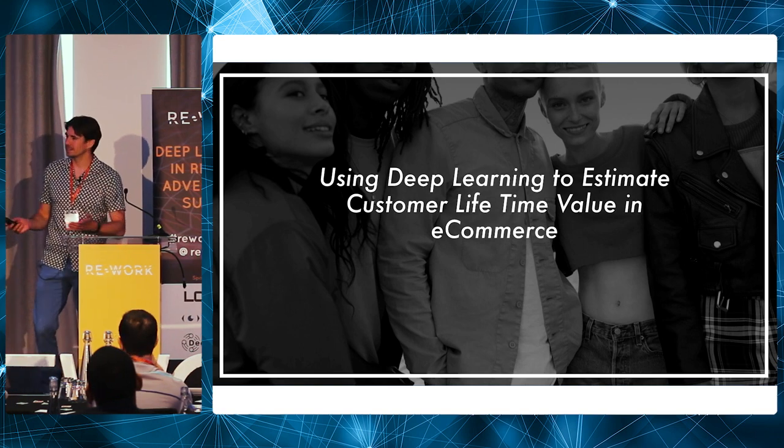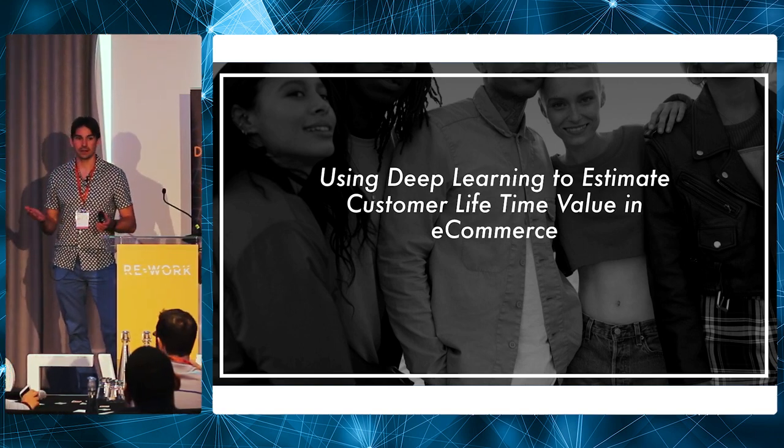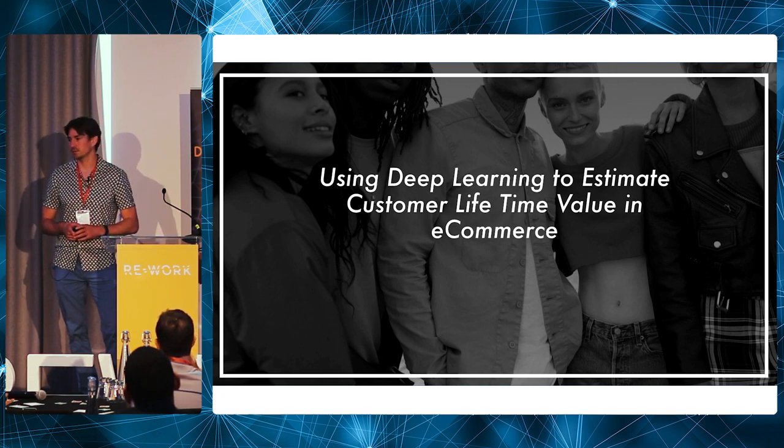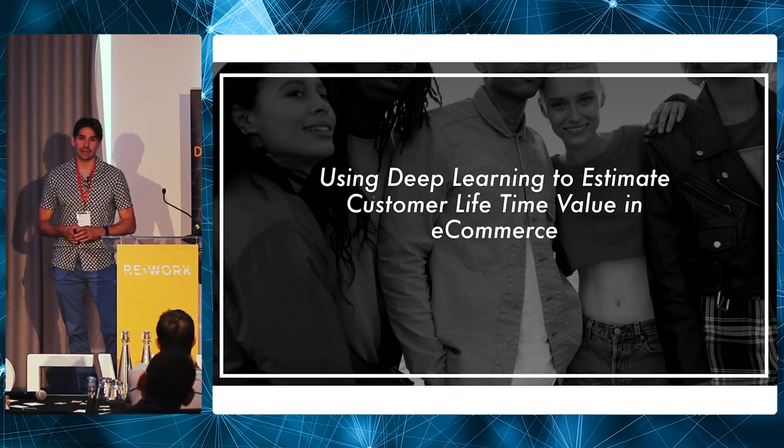But I suppose I could do a little introduction to ASOS if not everyone here has heard of ASOS. So ASOS is a fashion company which is primarily aimed at people in their 20s, although we sell a lot to people who aren't in their 20s as well. Our global headquarters is in Camden, where we have 3,000 staff, and we're 16 years old. And importantly, we're 100% an online business.